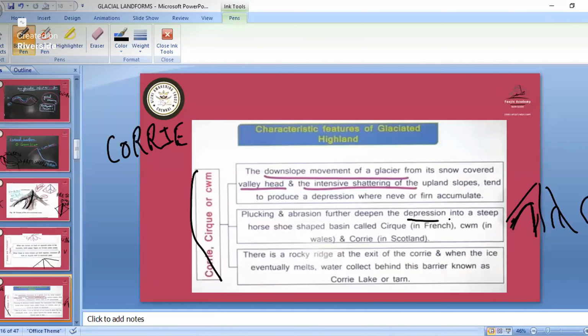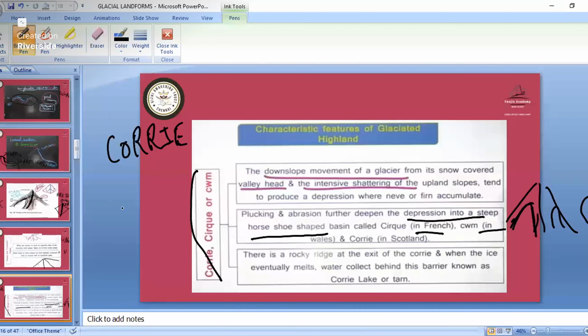In French it is known as cirque, in Wales it is known as cwm, and in Scotland the cirque is known as the Corrie. Then there is the rocky edge at the exit of the Corrie, and when the ice melts, water collects behind the barrier, known as the Corrie Lake or Tarn Lake.